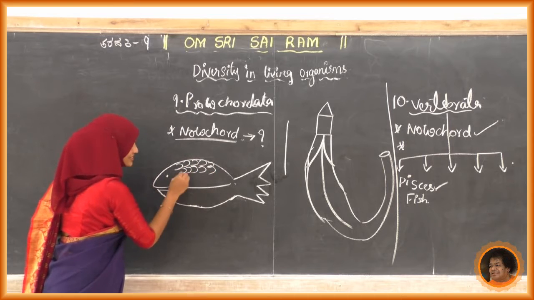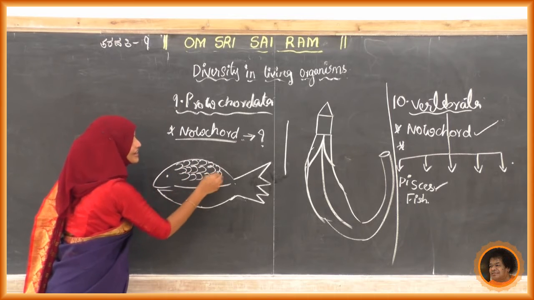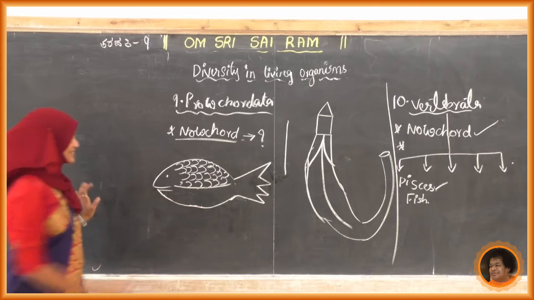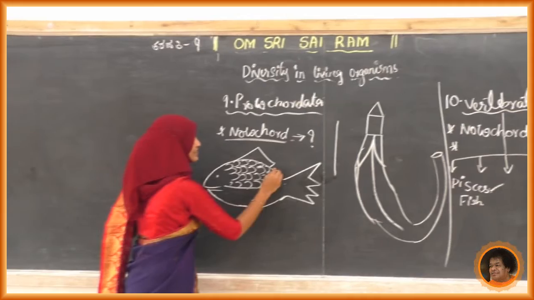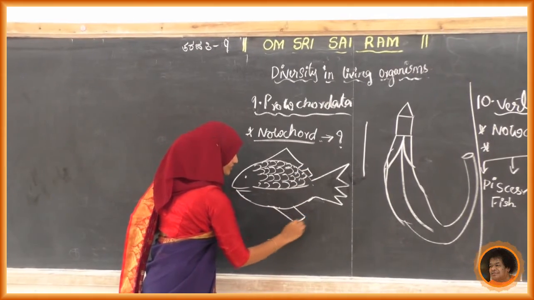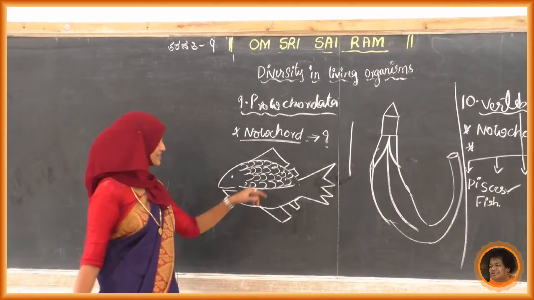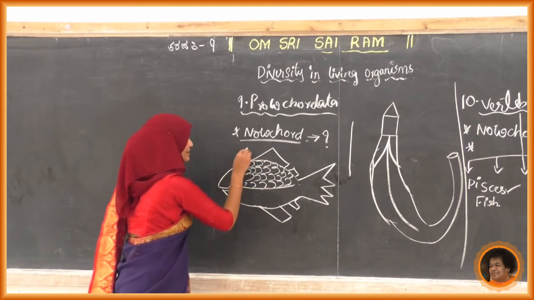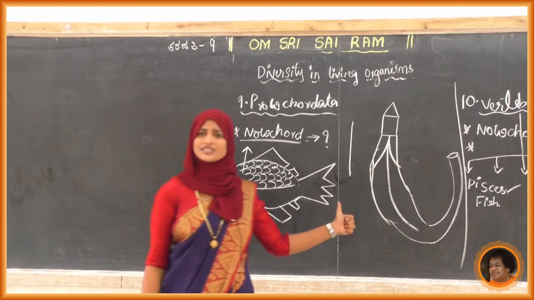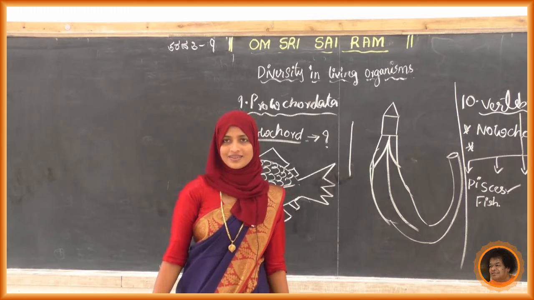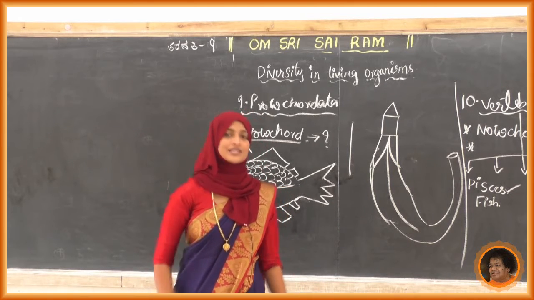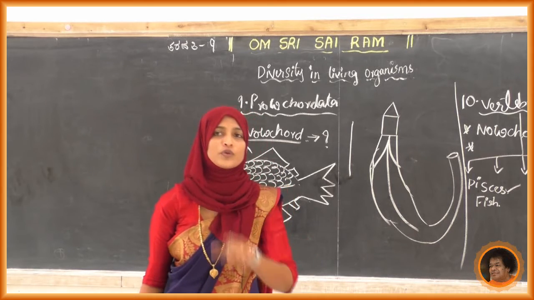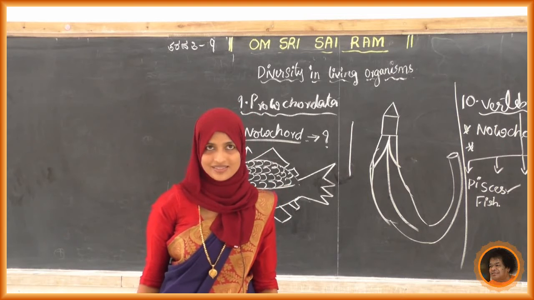Yes, these are the scales, or else we can call them plates. See here, these are the plates or else scales. They have a very important role in these fishes. So these scales and plates are present only in fishes, or else in Pisces.